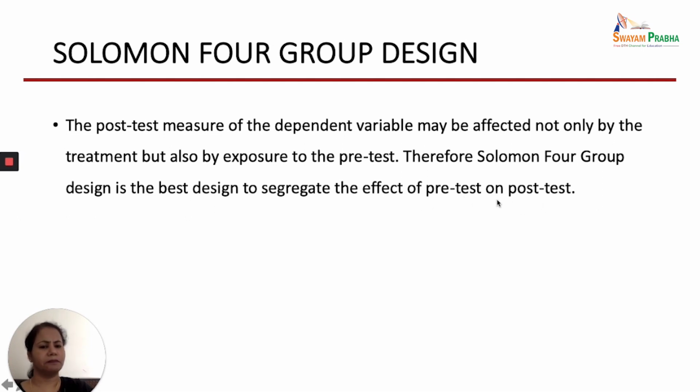That is why in this type of study we can go for the Solomon 4 group design, where for one group of nurses we take the pre-test, then the intervention to improve the attitude, and then the post-test. For the other group, we do not take the pre-test, only the post-test. With this we will get to know whether the intervention alone had the effect on the post-test, or whether the pre-test also had any effect on the post-test.